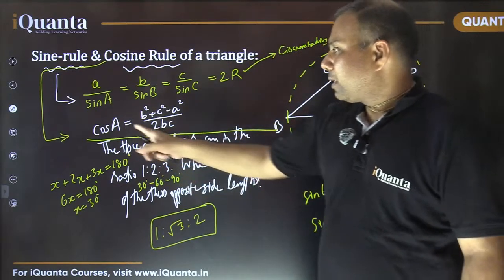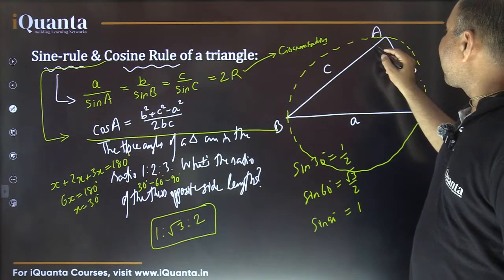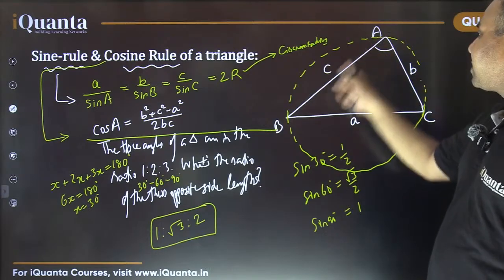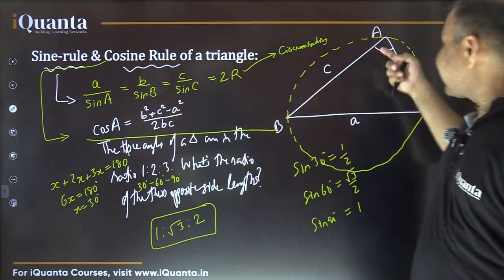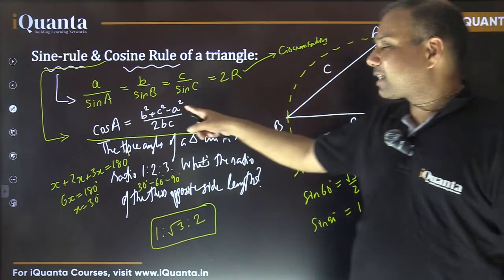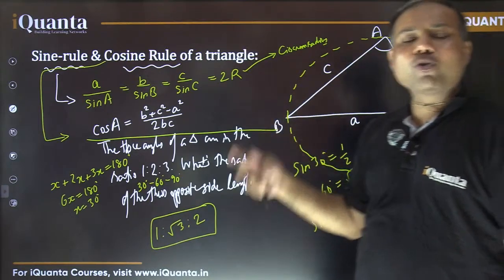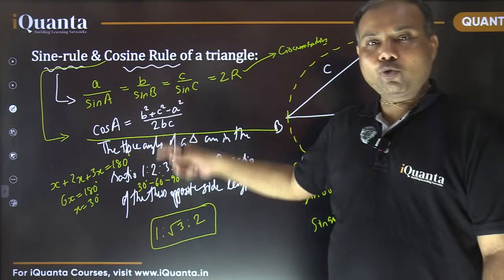Now see it again. If I want to find the value of cosine of angle A, the adjacent sides are B and C. So the sum of these two squares, B square plus C square, minus the square of the opposite side, that is minus A square, upon 2 into the product of the adjacent sides. That's how you can remember it. Fine. So B square plus C square minus A square upon 2 into B into C.